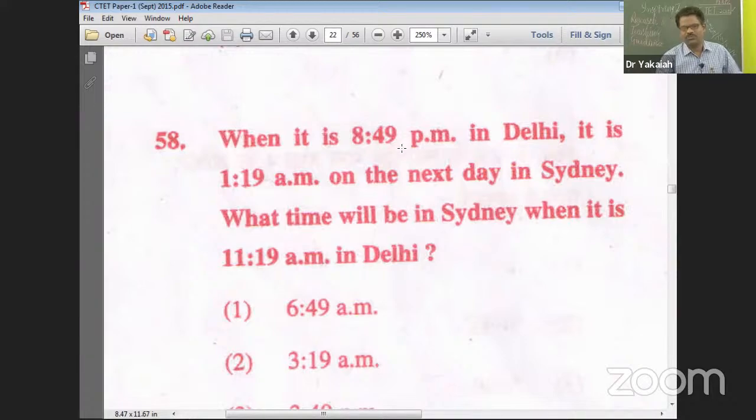8:49 p.m. after that, what should it be? Let us say 9 p.m. roughly for calculation. 3 hours plus 1 hour 19 minutes, 4 hours 19 minutes, plus here we left another 11 minutes. Got the point? If you add 11 minutes here, it is 9 o'clock. So 11 minutes plus 3 hours, 12 midnight. Okay. And then after that, 1:19. So 3 hours, 11 minutes plus 1 hour, 19 minutes. 4 hours, 30 minutes. 4 hours, 30 minutes you need to add.